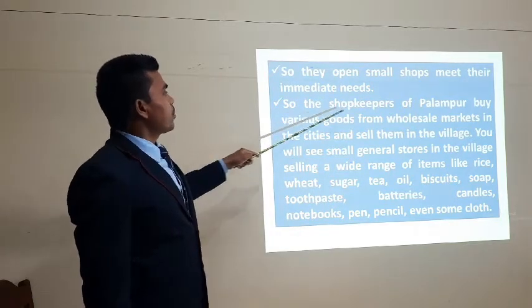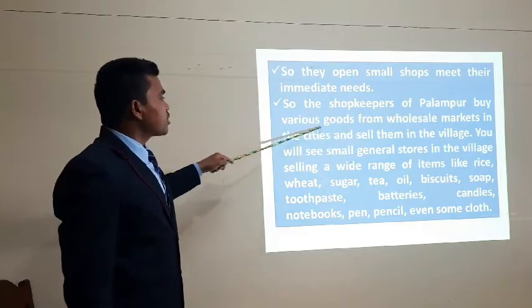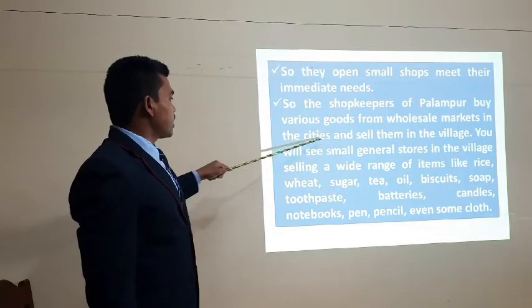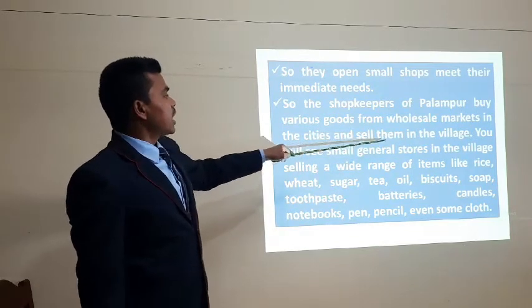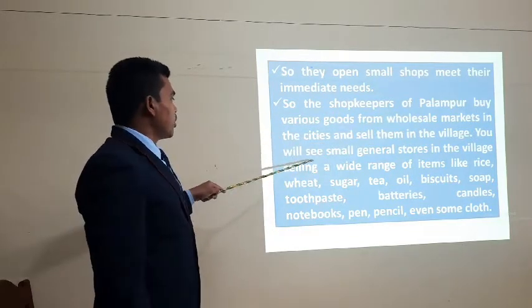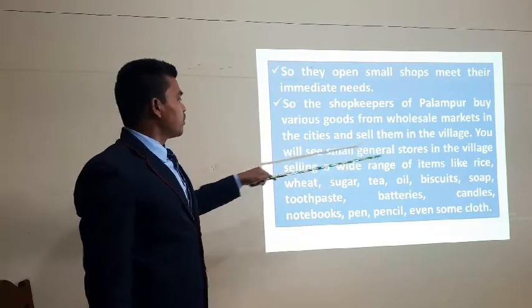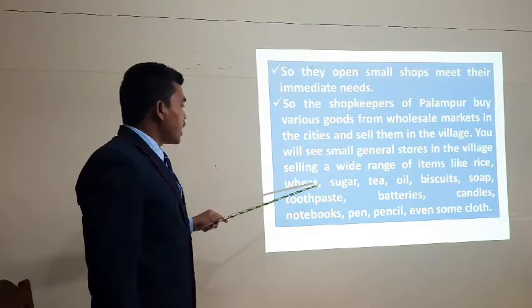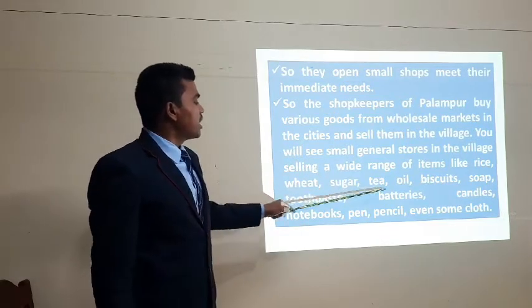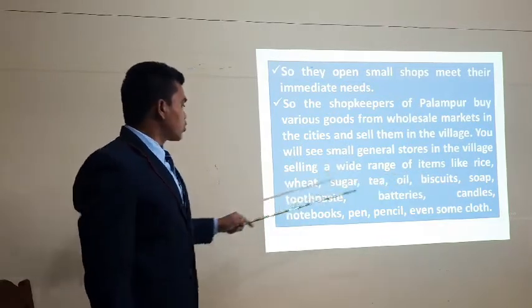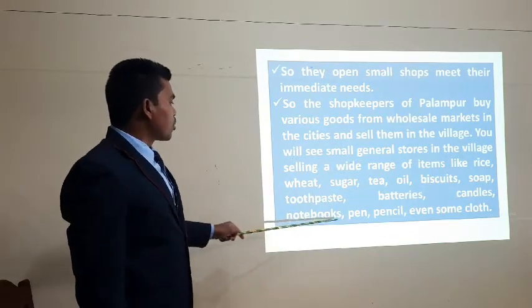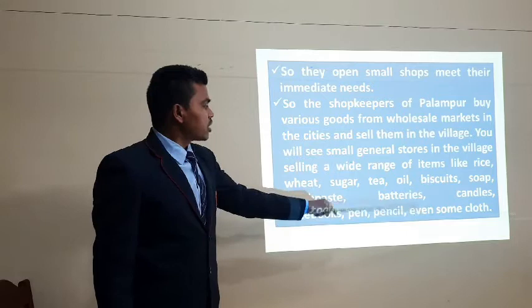So the shopkeepers of Palampur buy various goods from wholesale markets in the cities and sell them in the village. You will see small general stores in the village selling a wide range of items like rice, wheat, sugar, tea, oil, biscuits, soap, toothpaste, batteries, candles, notebooks, pen, pencil, even some clothes.